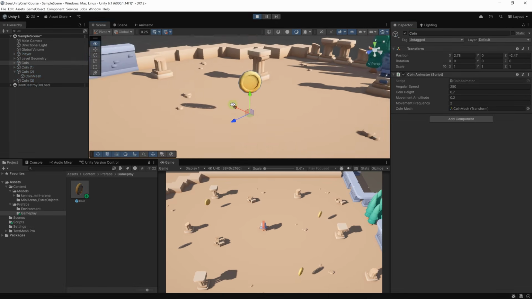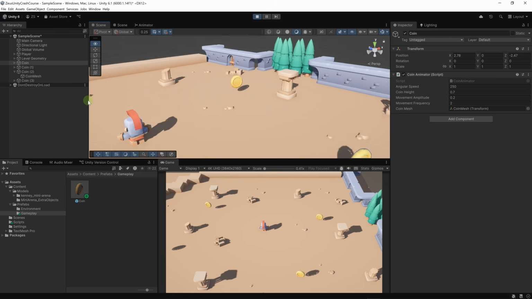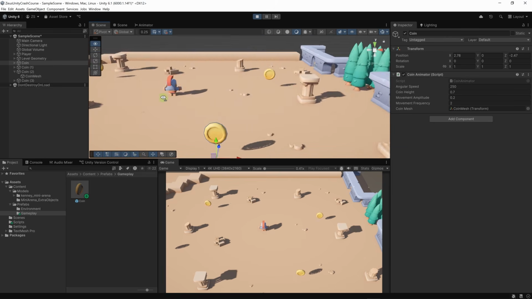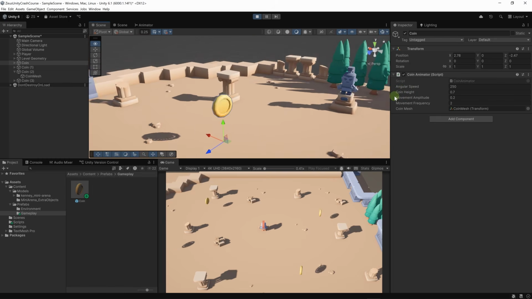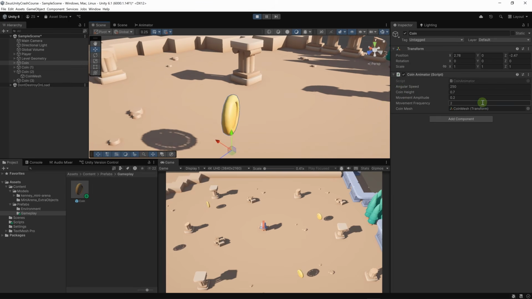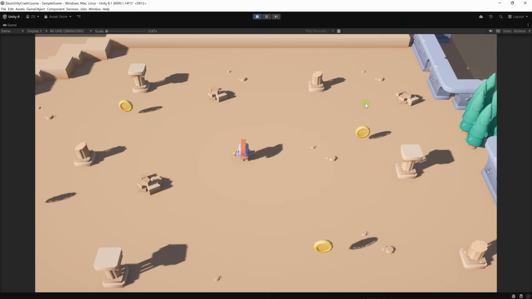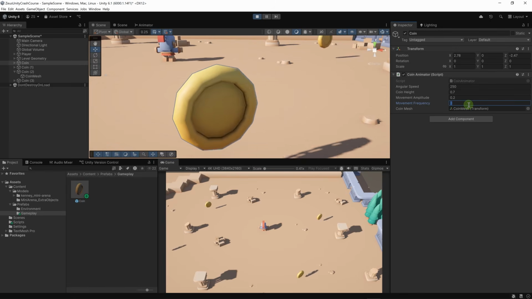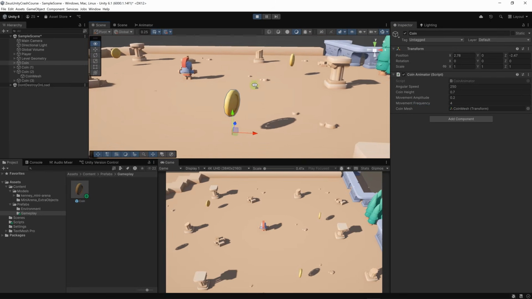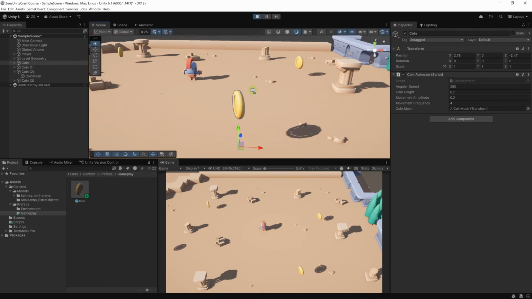Now we have a combined movement of moving up and down and rotation. I'm not really convinced by the frequency. Perhaps we need a bigger frequency. Let's set it to 3. Maybe we need even more speed, even more frequency. Let's set it to 4. Okay, this looks more dynamic. I like it. All right.